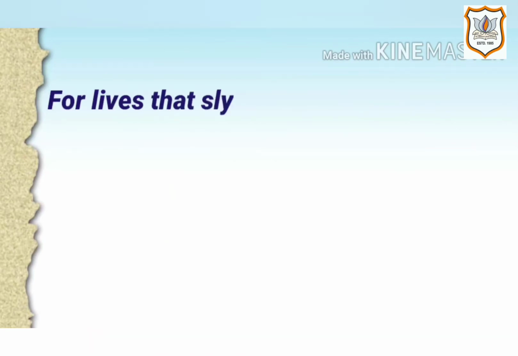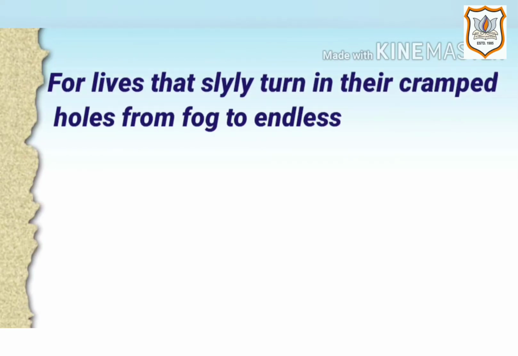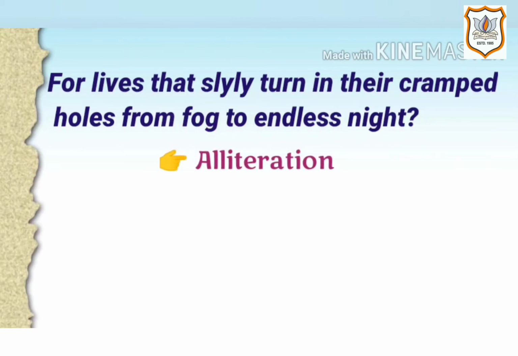Next is "for lives that slyly turn in their cramped holes from fog to endless night." Here the figure of speech is alliteration because the sound of consonant F is repeated in the words for, from and fog. Another figure of speech here is rhetoric because a question is asked not for the sake of an answer but for poetic effect.